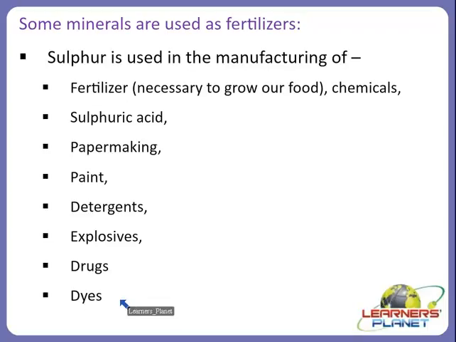Right? There are some minerals such as sulfates and nitrates which are added as fertilizers to help the plants grow better. Then there is rock salt or kala namak, which is obtained from such rocks. Then chalk and talcum powder, all are examples which are derived from the rocks, right? So there are many rocks and minerals which we use. You will be amazed to know that talc is a mineral which is found in talcum powder, and it is the softest mineral of all, right?